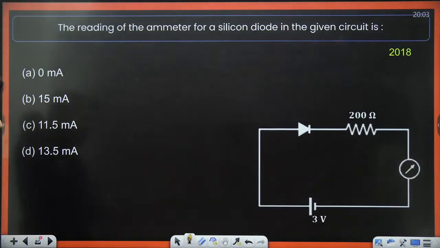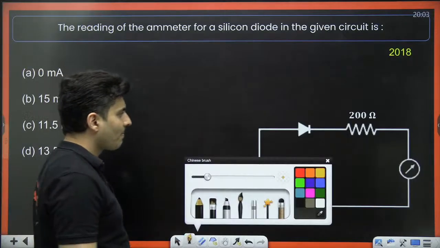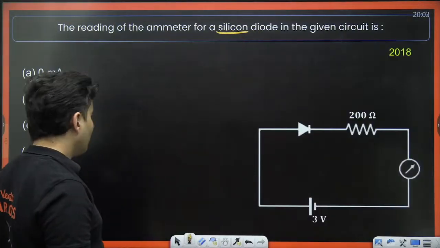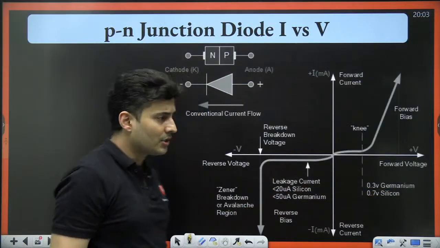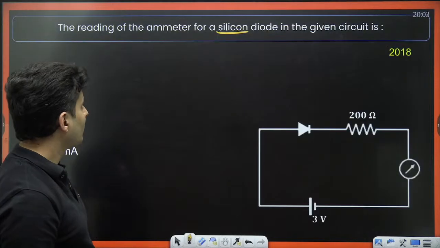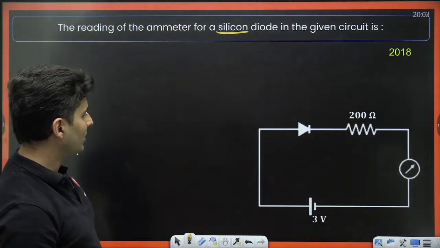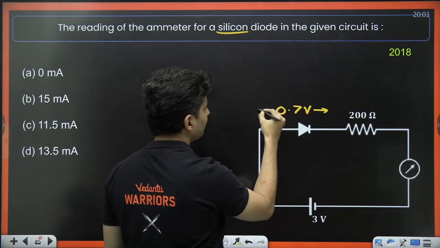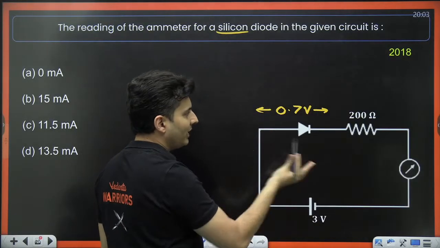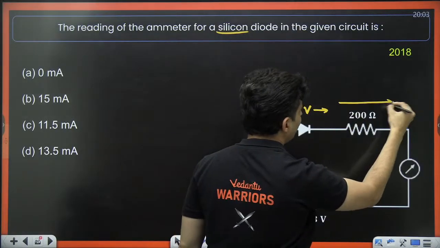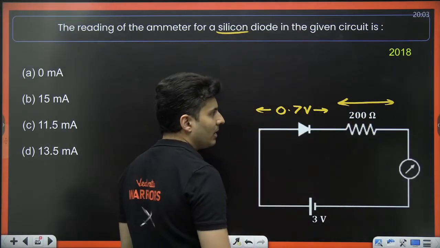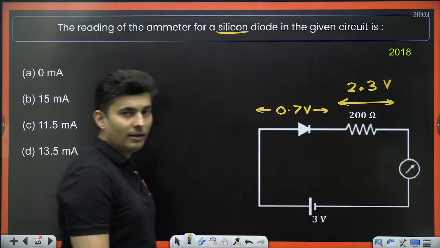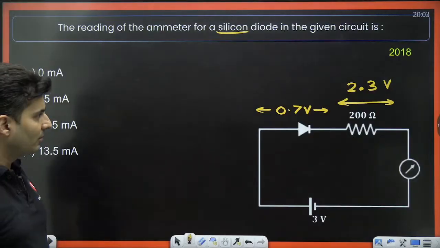The reading of the ammeter of a silicon diode in the given circuit is... it's a silicon diode. Silicon, remember, will have a knee voltage of 0.7 volts. So out of 3 volts, 0.7 volts is dropped. How much will be remaining? Think about it. 2.3 volts will be remaining over here. Everybody with me?